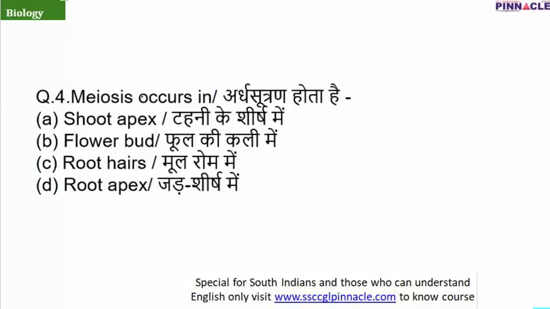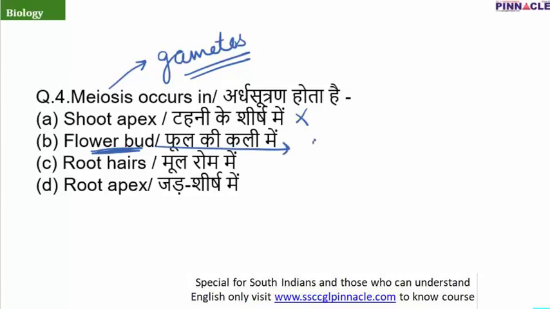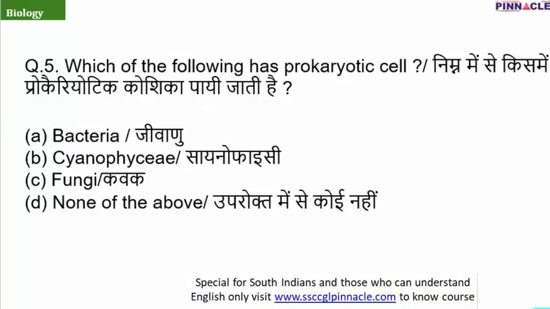Question number 4 is: meiosis occurs. As I have told you, remember one simple thing: meiosis occurs when you have to form gametes. So let's check the options. Shoot apex: there is no formation of gametes here. In case of flower bud, the male gamete or the female gamete or both are present in the flower bud. So because of the formation of gametes, meiosis will take place. So the correct answer is option B.